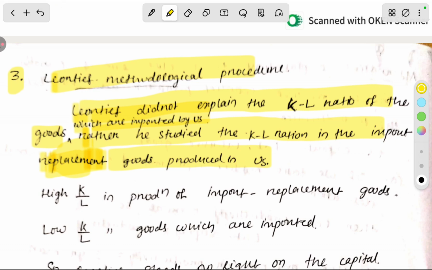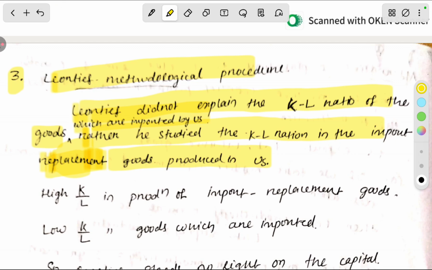And in America, the substitute good for the car, let's suppose Volvo, though Volvo is a German company, let's say we have taken it as an American company, needs, say, 9 capital, 4 labor, or 12 capital, 6 labor. Leontief studied in that sense: what is the capital labor ratio in the import replacement goods produced in the USA? This is what Leontief studied.